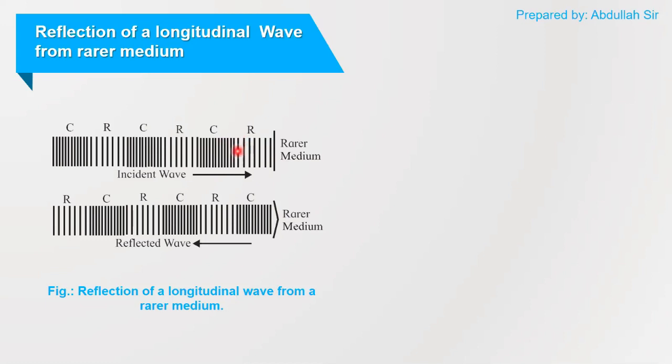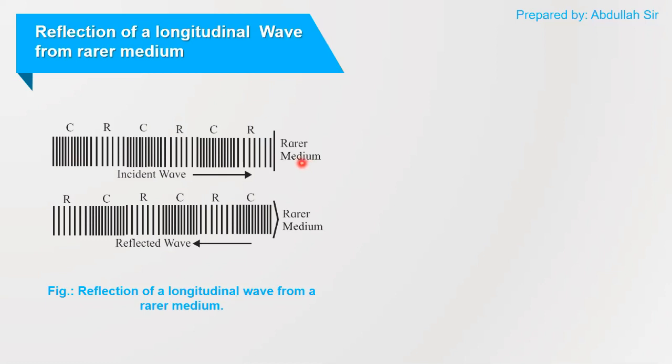So the heavy particle is coming toward the lighter particle, and that heavy particle is going to push the light particle. So the maximum pressure is going to transfer in the rarer medium.